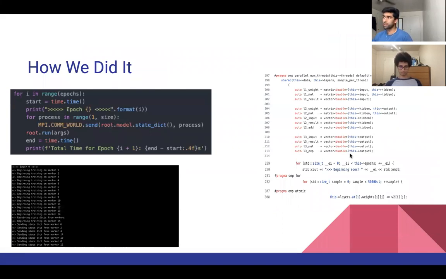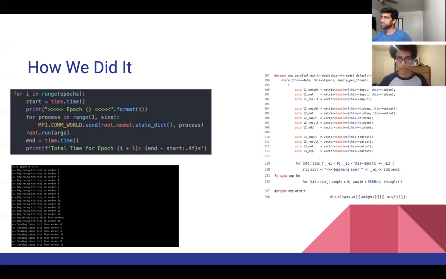Specifically, we used a package called MPI4PY, which is just a message passing client for Python. After coming to a pretty simple serial implementation using PyTorch, we decided to incorporate message passing by having a master process have a copy of the model, and by copy we mean a copy of the weight matrices, and then it sends this weight matrix to all the worker processes that are spawned. Then we also send along a portion of the data, and each worker process would then compute and update their weights through training on that specific portion of the data. Then they send their updated weight matrices back to the master process, which combines them, and then we finish one iteration of the training loop.